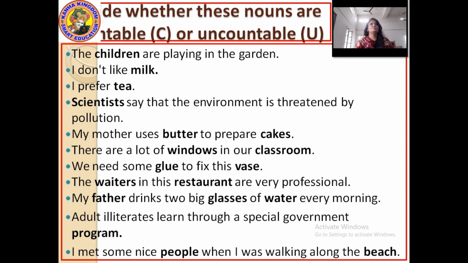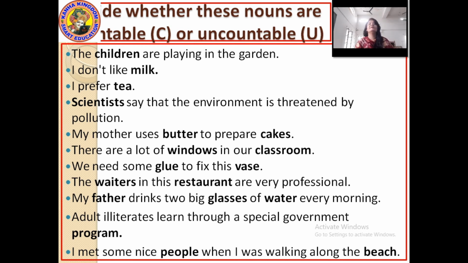First one: the children are playing in the garden. Here children can be counted. Can we count the children? Yes, we can. So children here is countable. I don't like milk. Here the highlighted word is milk. Milk is in a liquid form which has no boundary, so milk is uncountable.